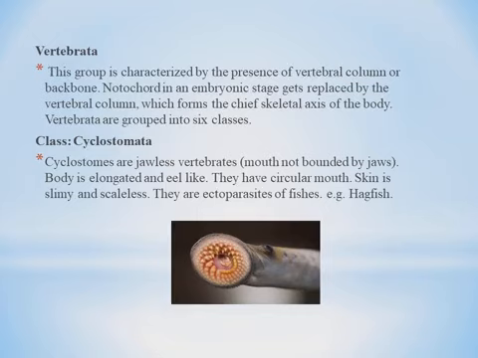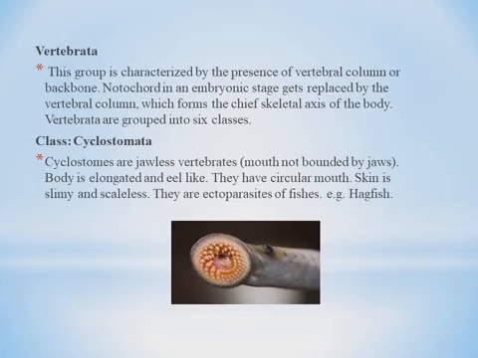This is nothing but the spinal cord or backbone. This vertebral column will help the animal to be erect and straight, and this is also working as skeletal axis of the body.